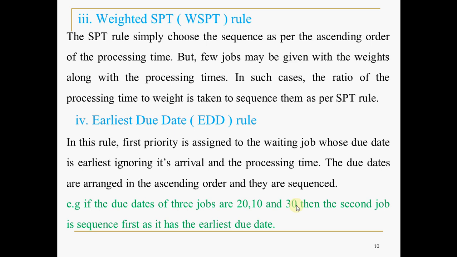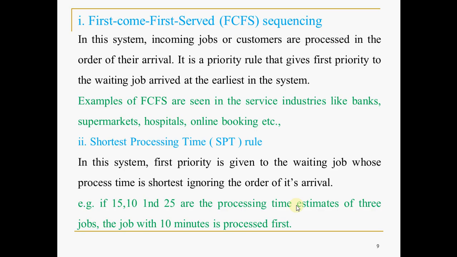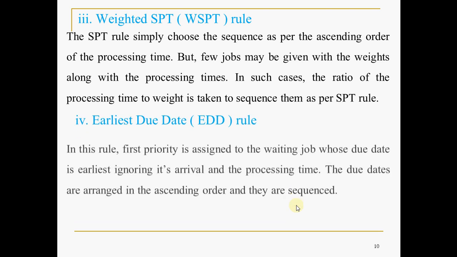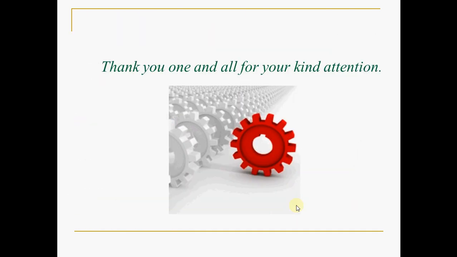You have multiple jobs, but only one service facility or service machine. In such cases, you have to follow some pattern or priority. These are the concepts or rules of the first type of sequencing, that is priority sequencing, or N jobs on one machine: first come first served basis, then SPT rule, WSPT rule, and then EDD rule. That's all about this session.